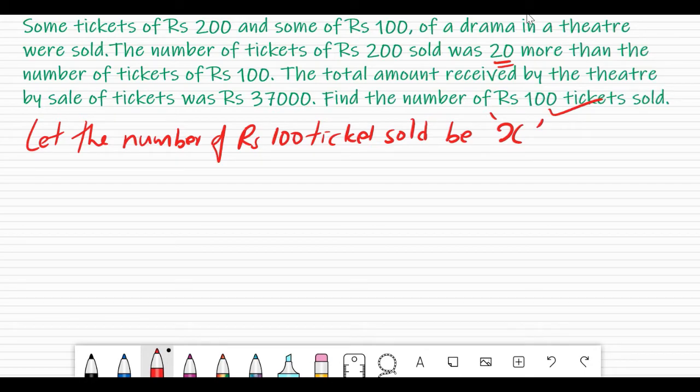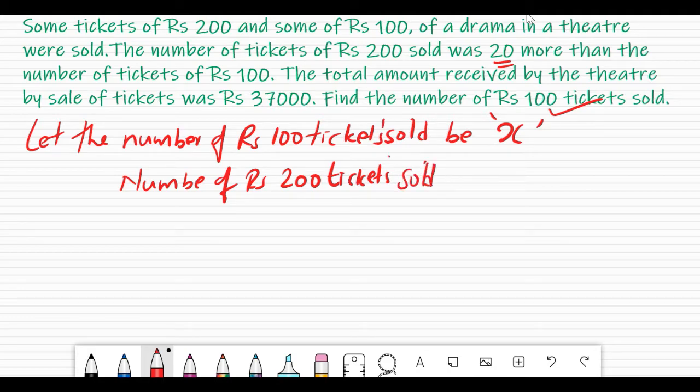So we can write that also. If the number of rupees 100 tickets sold is x, the next line can be the number of rupees 200 tickets sold. From the above we can write that it will be x plus 20, because 20 more tickets of 200 were sold.